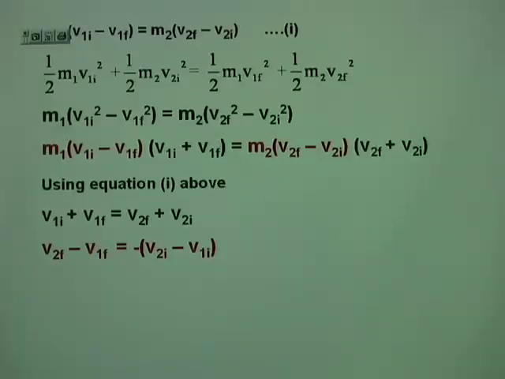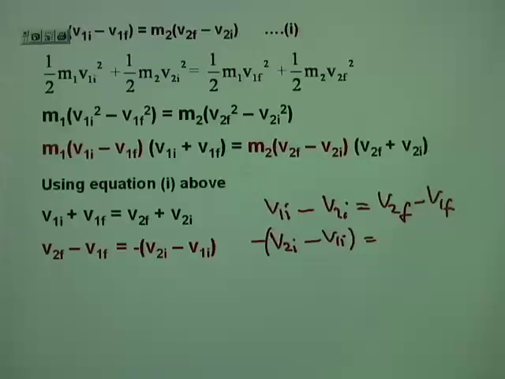We have v1i minus v2i equal to v2f minus v1f. Now, on the left, I'm going to factor out a negative sign. That will become negative of (v2i minus v1i) equal to v2f minus v1f.